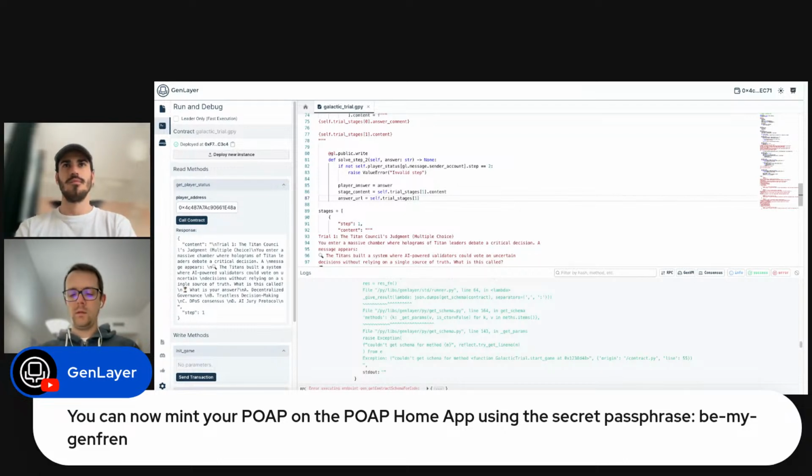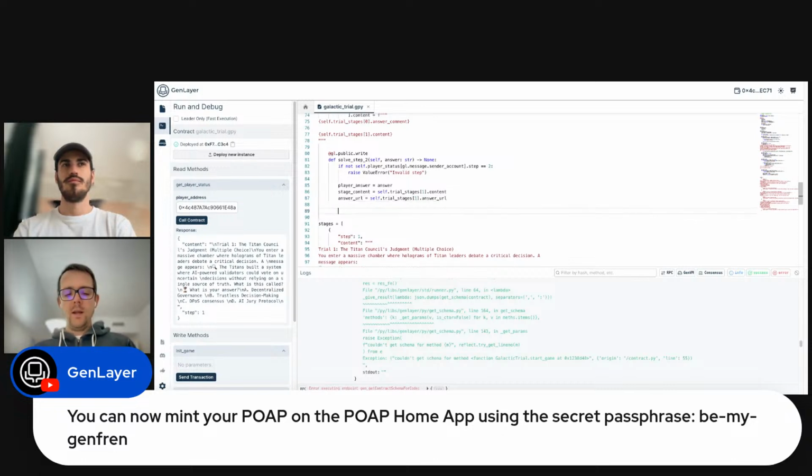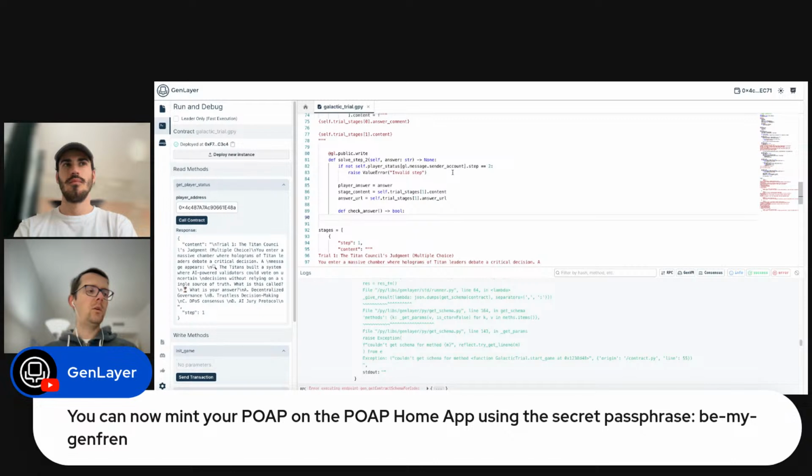At 1 dot answer URL. Right now, we are going to code our non-deterministic part of the method. Let's call it check answer, which is going to return a Boolean, whether it's correct or not, or actually a JSON. So let's ask a dictionary.